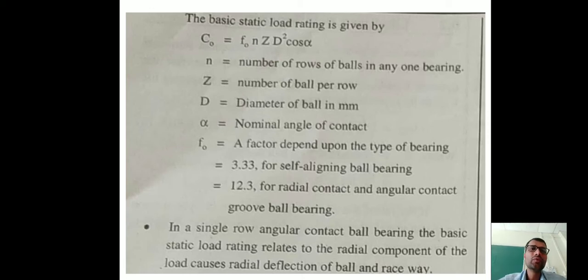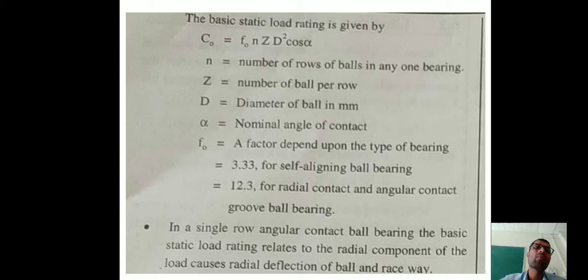So how can you calculate this C0? C0 is equal to f0 i z D square cos alpha. Keep in mind this formula to calculate basic static load rating, C0. Where i is the number of rows of balls in any one bearing. What is i? Number of rows of balls in any one bearing. Z, number of balls per row.